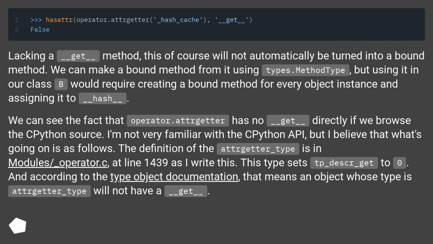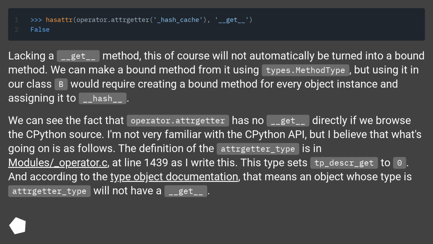Lacking a __get__ method, this of course will not automatically be turned into a bound method. We can make a bound method from it using types.MethodType, but using it in our class B would require creating a bound method for every object instance and assigning it to __hash__.